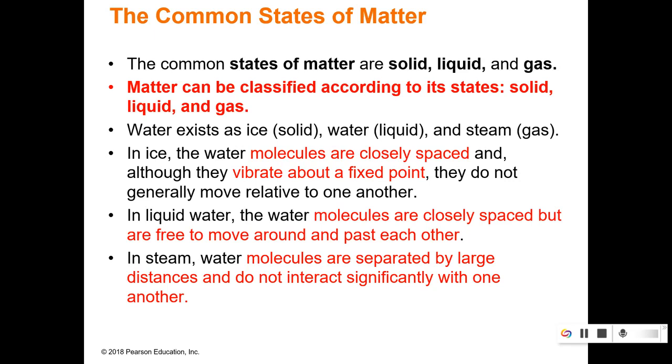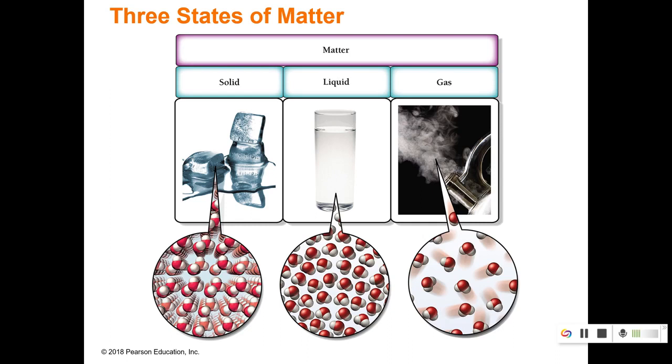So, in ice, which is a solid, the molecules are closely spaced and they vibrate around a fixed point. In liquids, they're free to move around. They're still closely spaced, but there's more space to move around, so they can flow past one another. And then in water as steam, so a gas, there are large distances between them, and the particles don't interact with one another. So here are images of that.